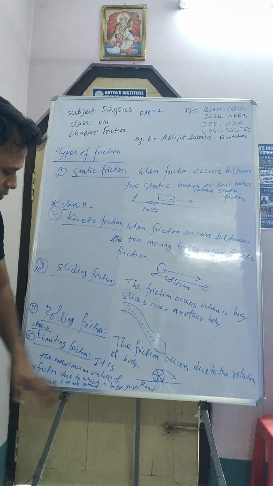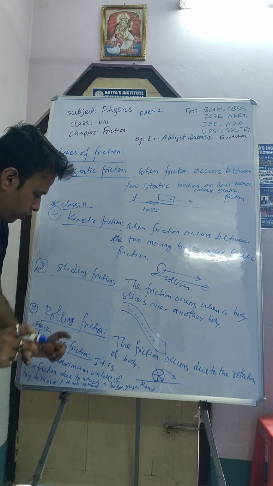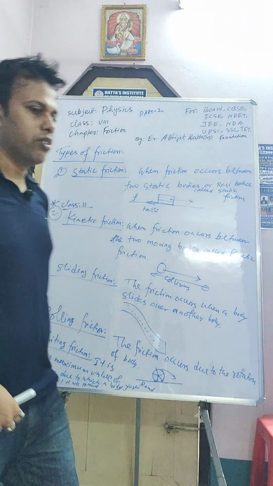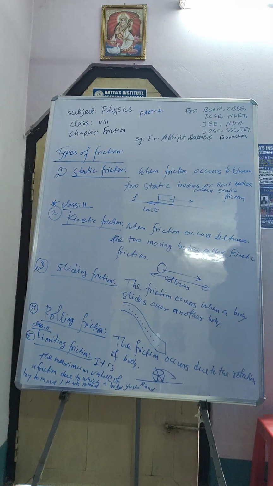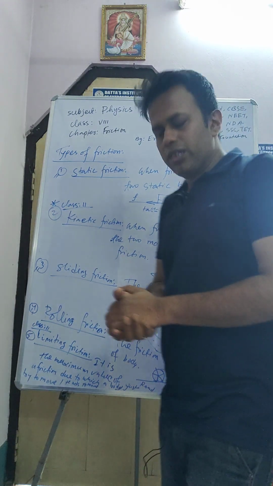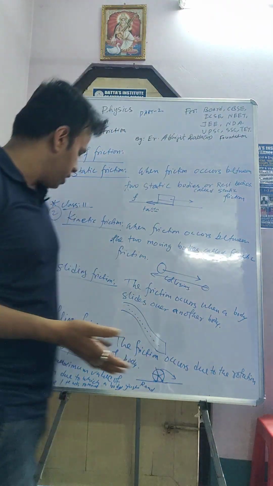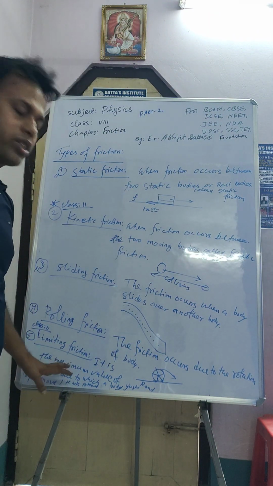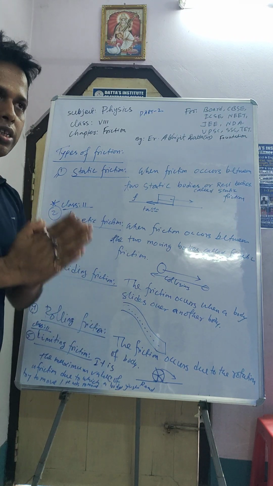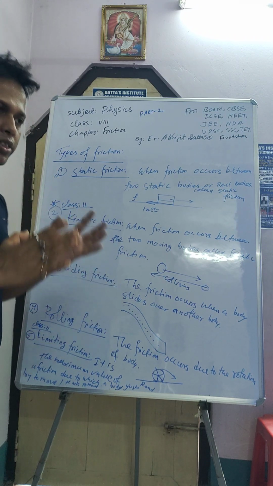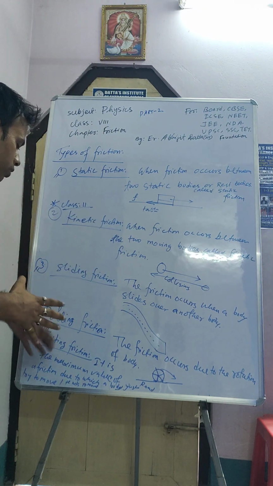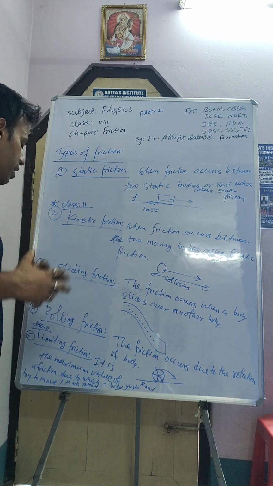If it is not visible to you, please take a screenshot and write it down. Okay, so what is limiting friction? Limiting friction is not in your syllabus first of all, but if you want to know, it is the maximum value of friction due to which a body is in a state where it just tends to move. This type of friction, the maximum value, is known as limiting friction.